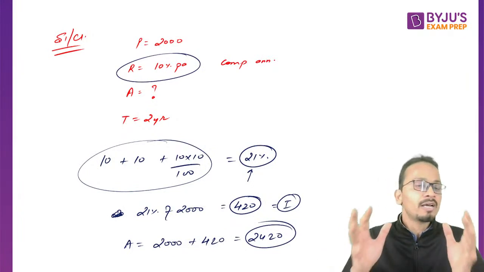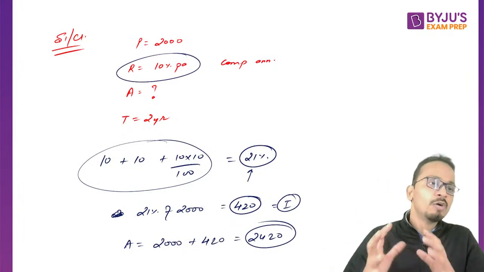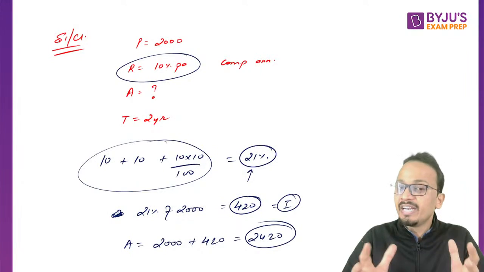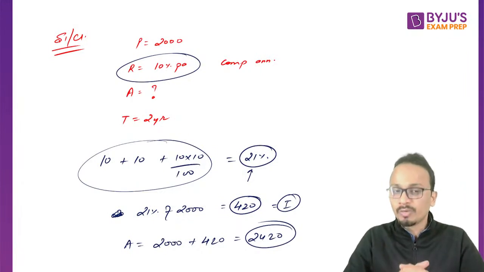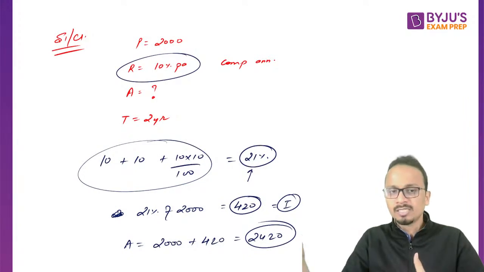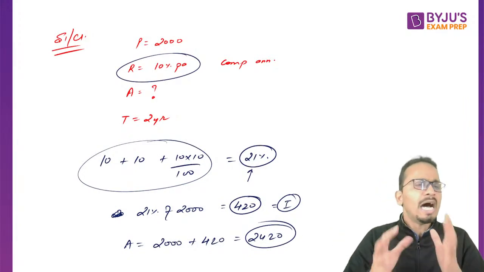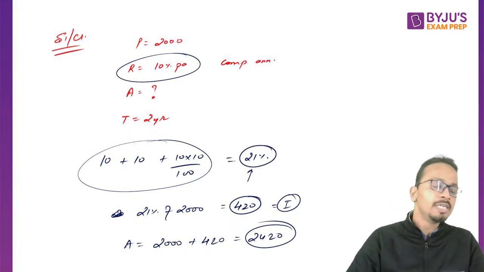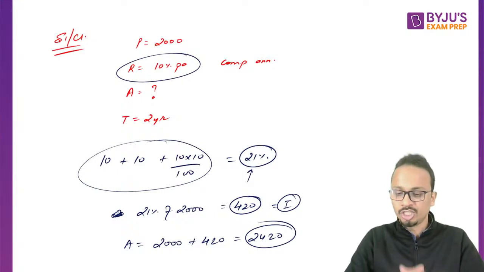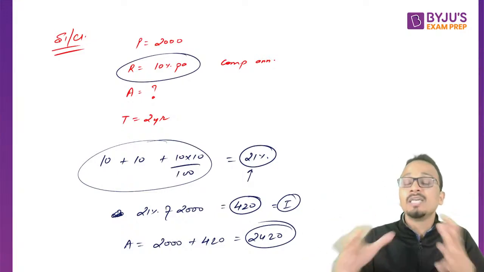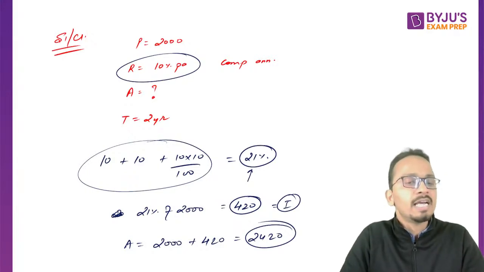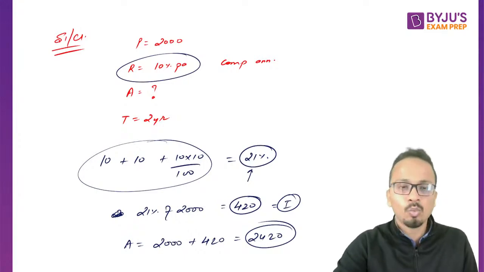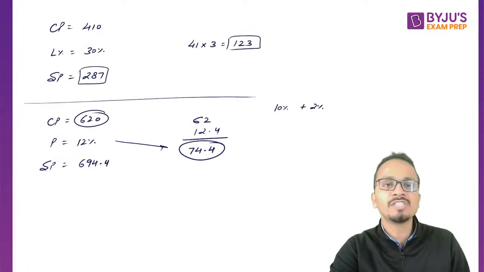Now guys, if you are cramming up the formulas of simple interest, compound interest without going into the depth and understanding the logics of simple interest, compound interest, then it will be very difficult for you to crack the questions of SICI. Now what we do is we directly cram the formulas, but what we should do is understand the basics of simple and compound interest, which is nothing but percentage change or successive percentage change. If you understand these concepts, then the topics of SI and CI will become very easy for all of you.